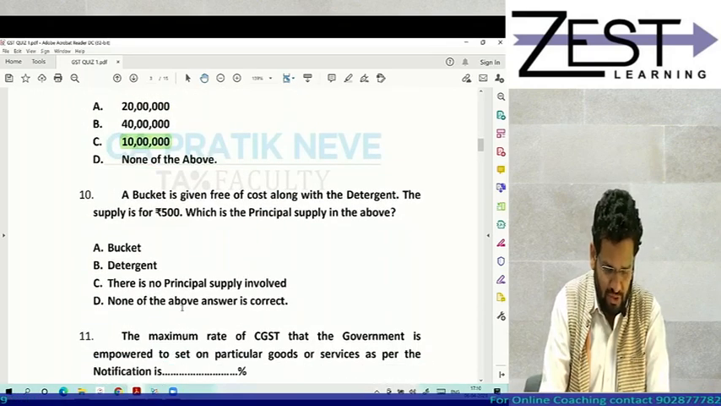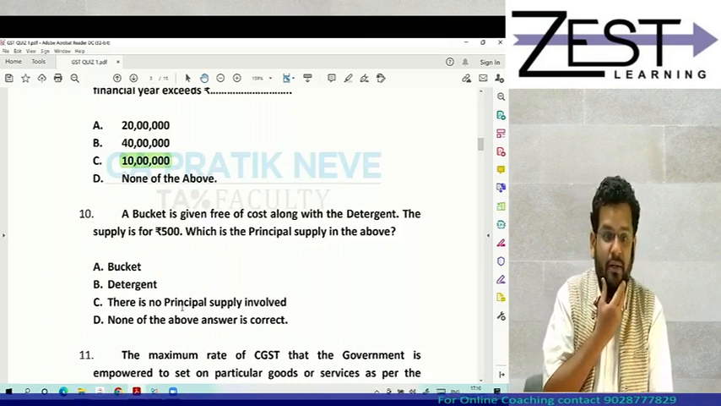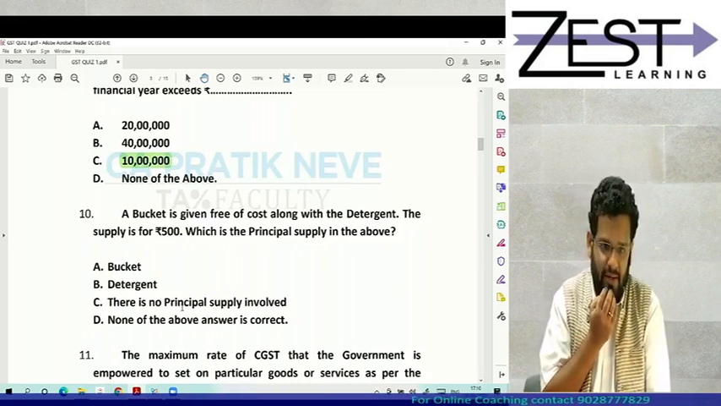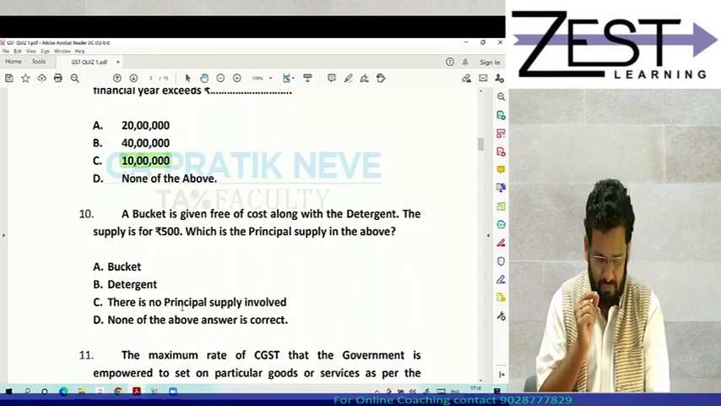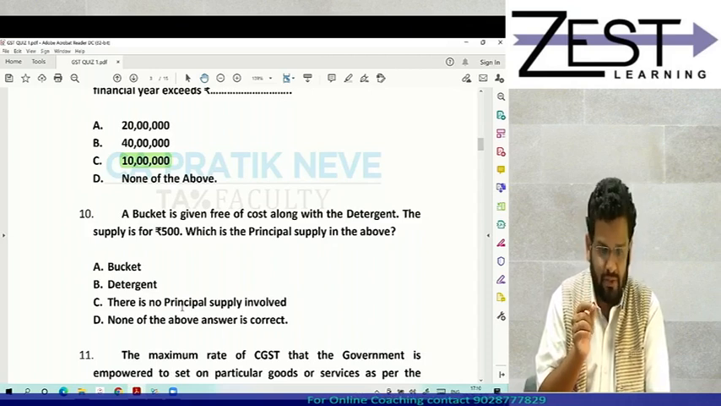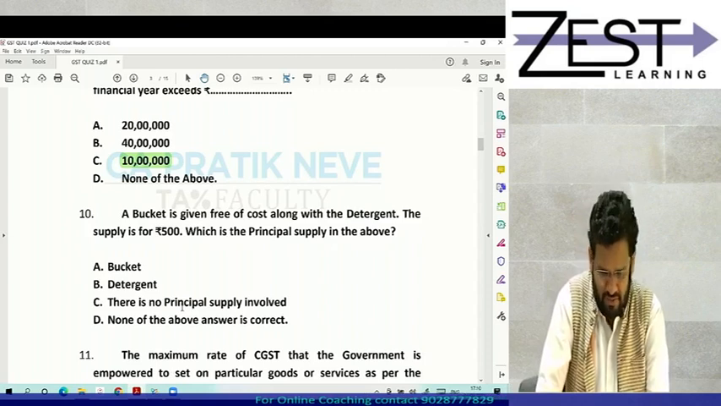Then 10th question. After 10th question, you will evaluate your score out of 10 and all of you will tell me. Okay? A bucket is given free of cost along with detergent. The supply is for rupees 500. Which is the principal supply in the above case?